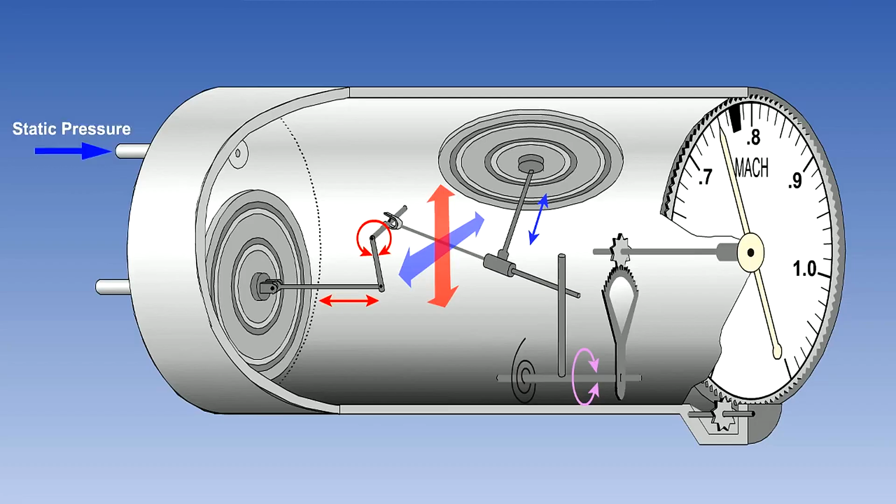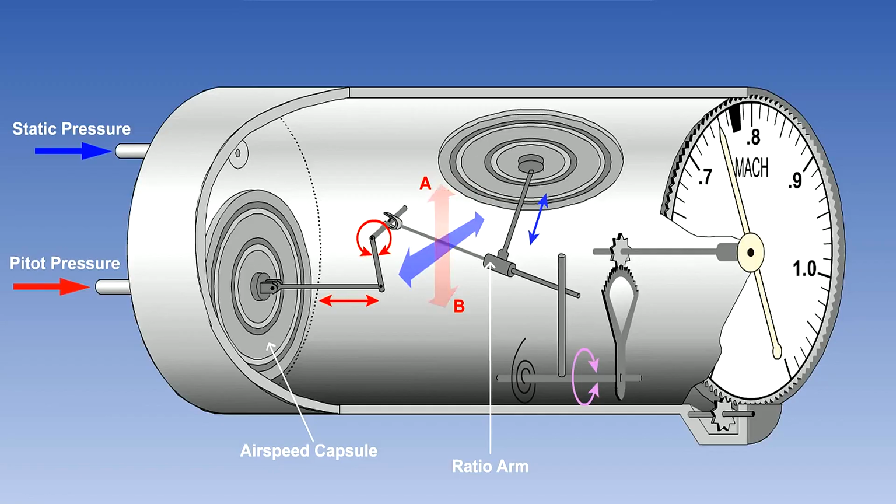Static pressure is fed into the instrument case, while an airspeed capsule, inside the instrument case, is fed with pitot pressure. Expansion or contraction of the airspeed capsule will therefore give us dynamic pressure, and movement of the airspeed capsule is transmitted by the airspeed link and the main shaft to move the ratio arm.